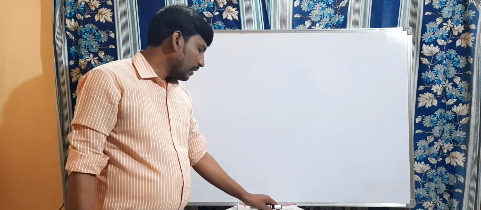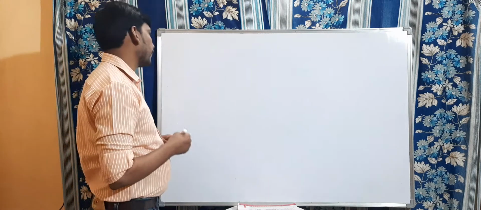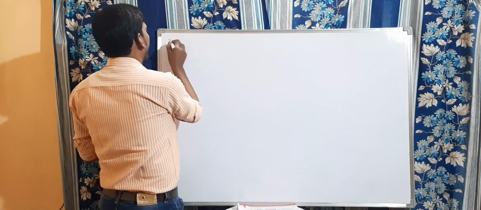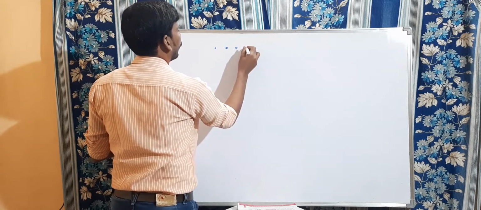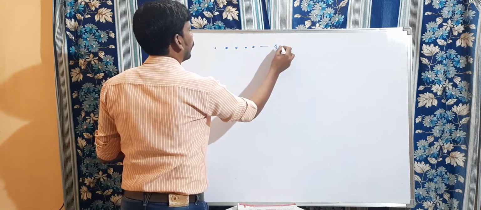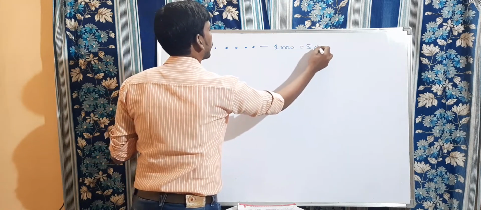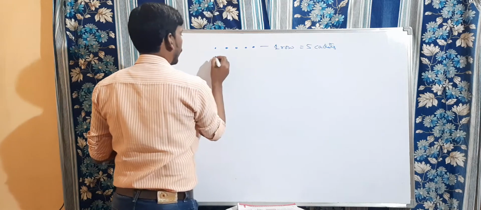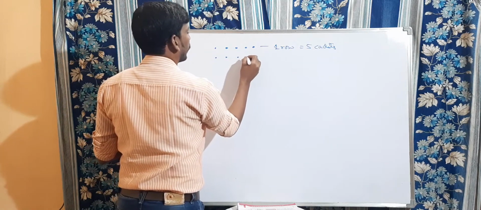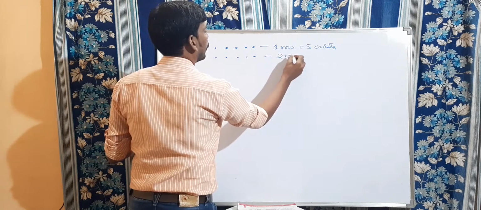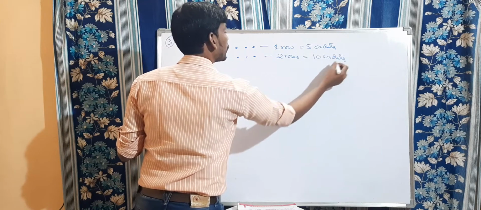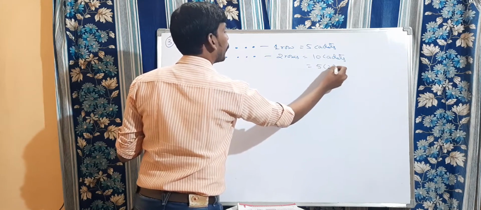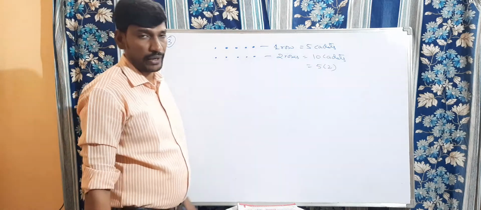Children, see this here. There are NCC cadets. Do you know NCC cadets? Right. They are in a parade. In each row, there are 5 cadets. So 1, 2, 3, 4, 5 cadets in the first row. Now in 2 rows, how many are there totally? In 2 rows there are a total of 10 cadets. So 10 cadets can be written as 5 into 2, that is, number of rows into 5.